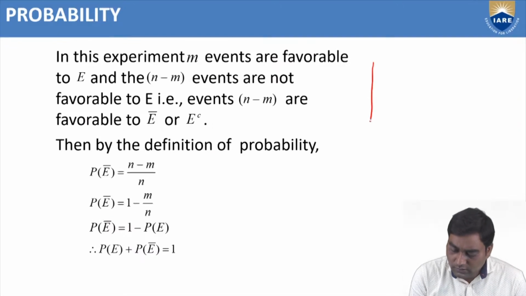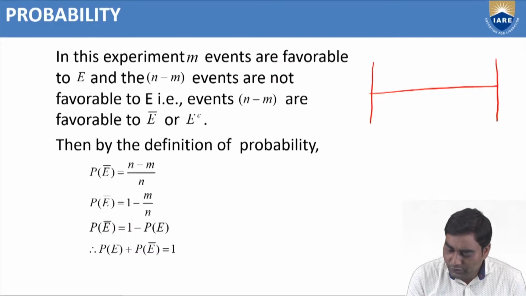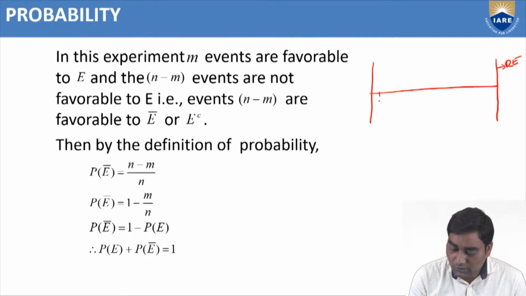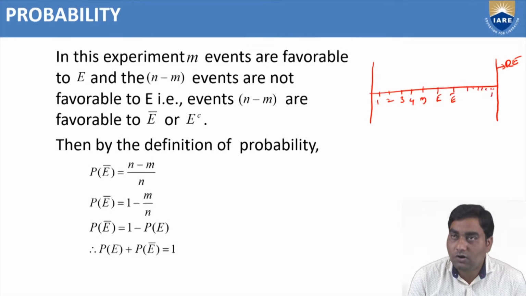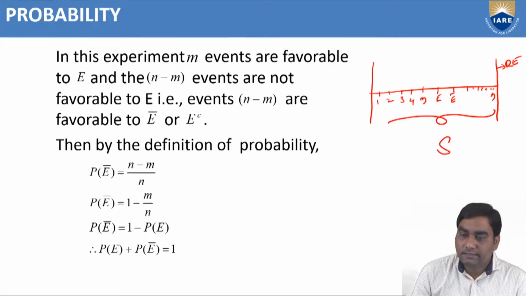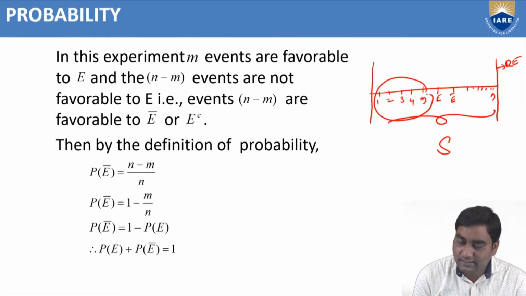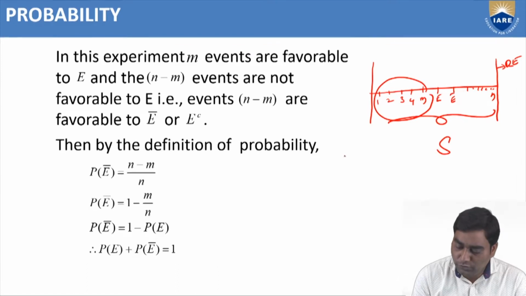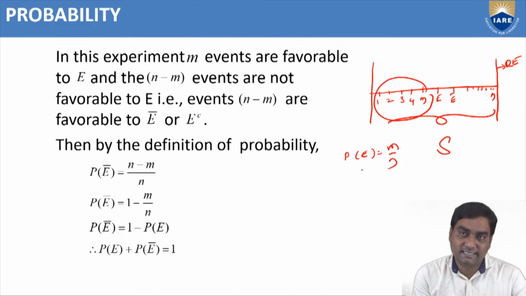Now, in this experiment, again I am going to take a random experiment. Total number of events: first event, second event, third event, fourth event, m event, E event, E bar event, and so on. Total number of events are n. The sample space consists of S. See, these m events are favorable to E. Then P of E equals, we know, m by n. That we have discussed in the previous slide.